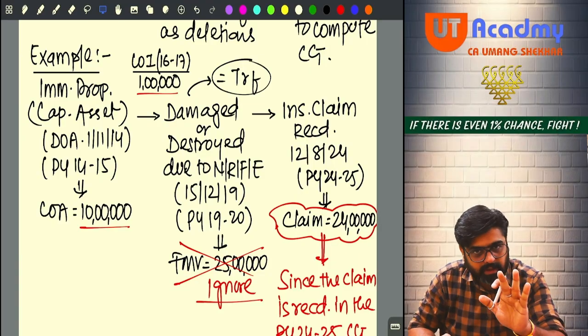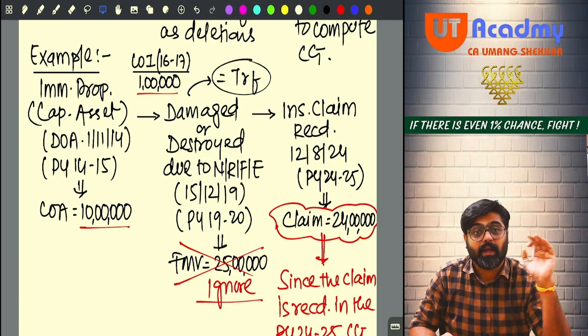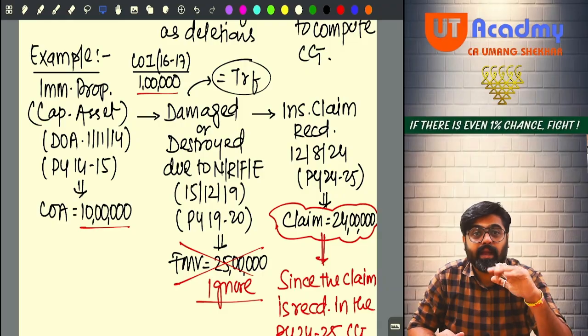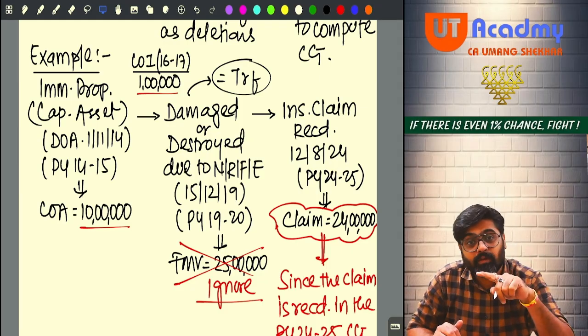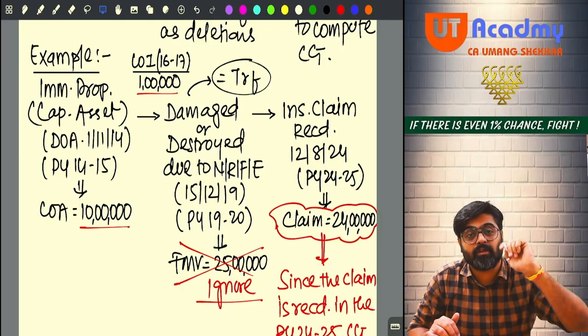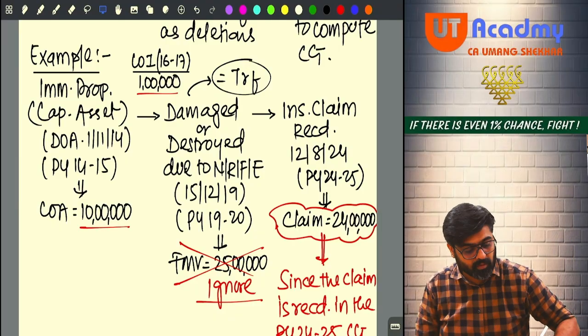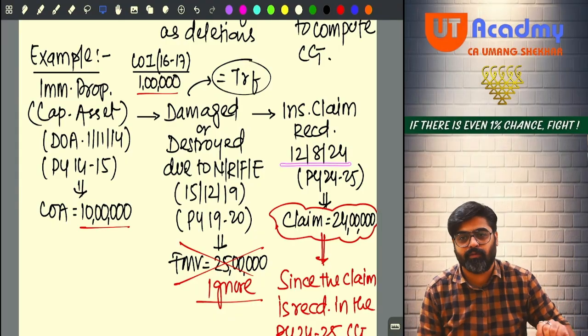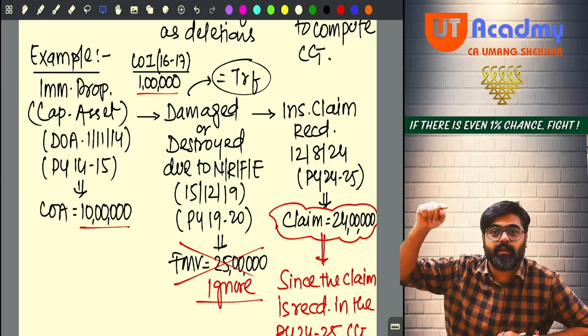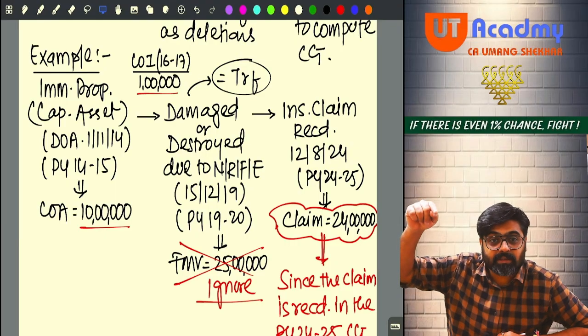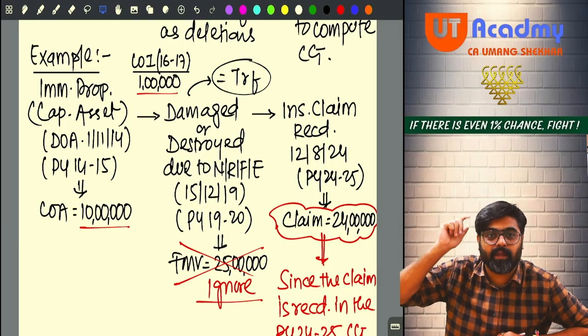Fortunately, the insurance was taken. And the valuers came and determined the loss at 24 lakhs, which was given as an insurance claim to the assessee in the year 24-25 on 12th August 2024. Damage destruction happened in 1920.